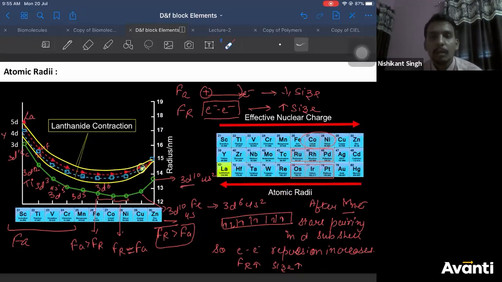So that's how you can explain this. So Netra, the point here is, as you are going from left to right, the atomic number is also increasing, so decrease in size, the normal period trend also comes into the picture. Therefore, its effect lasts only till these two groups. First impact is always the major impact.